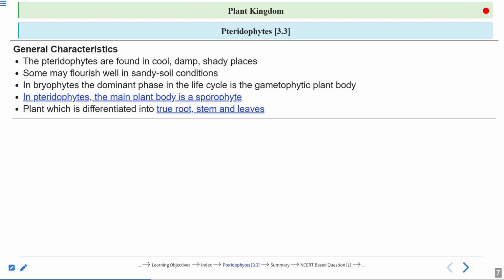Okay. But yes, these plants do not have much cuticle-like covering on their leaves. If they grow in very open sunlight, they cannot survive because the sunlight is very, very harsh for them.